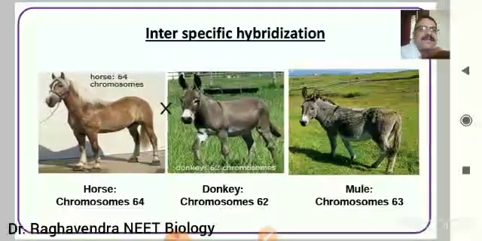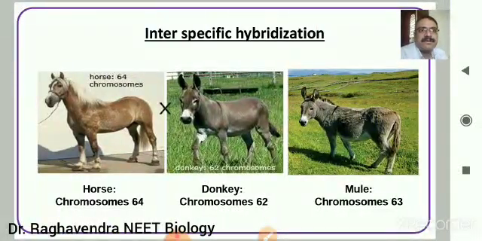The next method is called interspecific hybridization, where the male horse is crossed with the female donkey, and the offspring developed is the mule, which has an odd number of chromosomes and is sterile. But mules are very much used in transportation where vehicle approach is not possible. Horse has 64 and donkey has 62 chromosomes, so the average is 63, an odd number of chromosomes, which doesn't support sex organ development, so it remains sterile and no gametogenesis is possible.